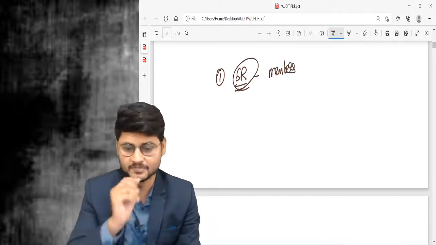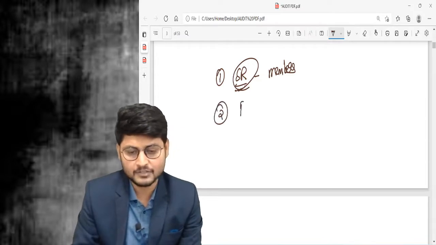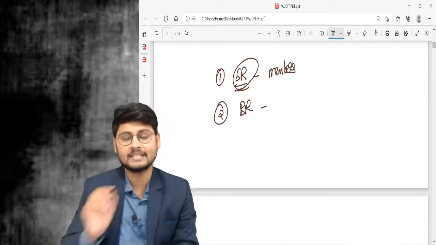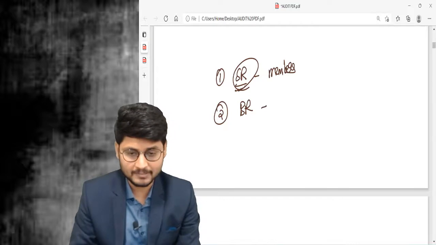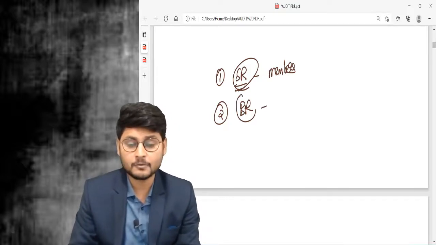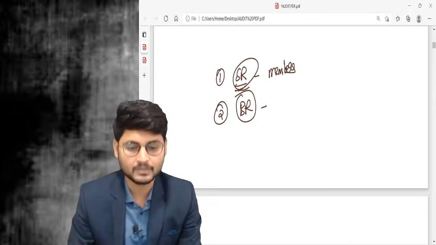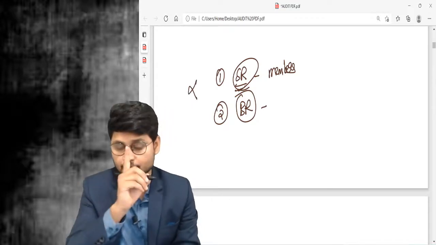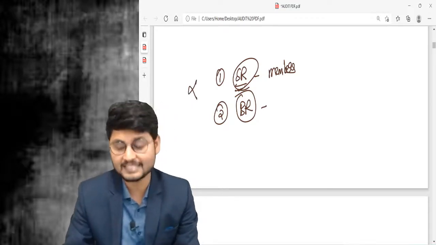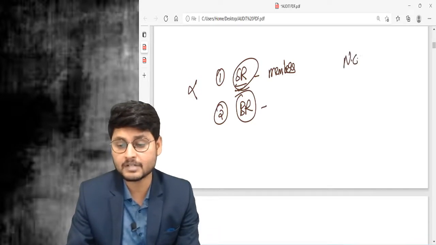100% special resolution must be there, and along with that, board resolution shall be there. Must be there. Now you tell me, without passing SR, can you go for section number 42? Answer is no. However, there is one exception. That one exception is in case of issue of non-convertible debentures.